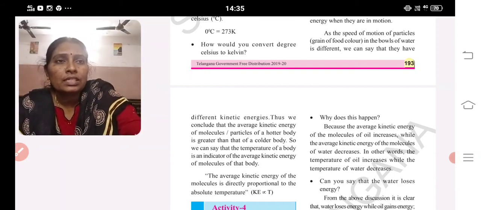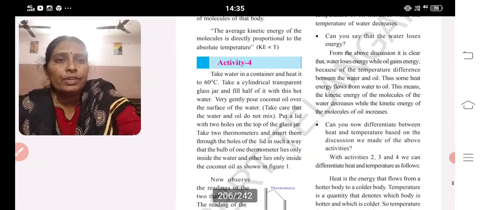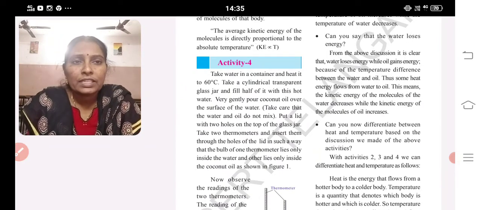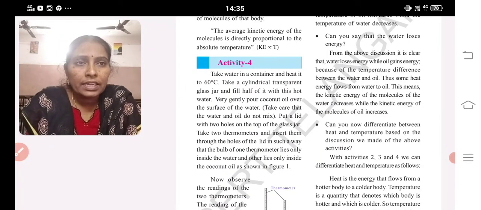Now comes the next one, activity 4. For this simple activity, take water in a container and heat it to 60 degrees Celsius. Take a cylindrical transparent glass jar and fill half of it with hot water. Very gently pour coconut oil over the surface of the water. Take care that water and oil do not mix. Put a lid with two holes on the top of the glass jar.